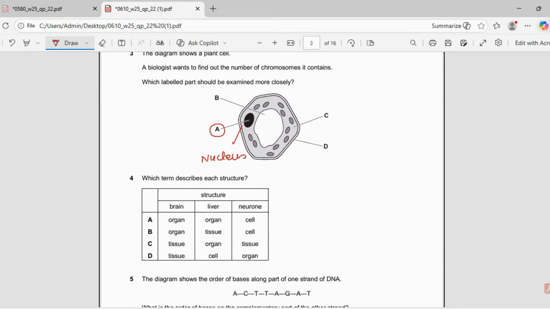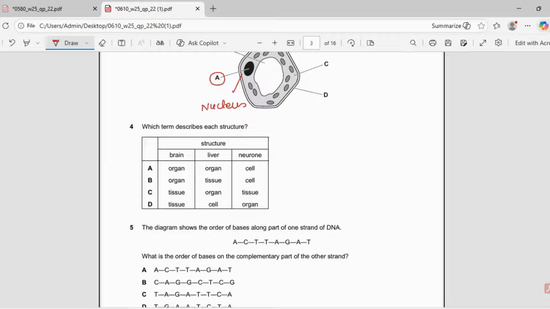Next question. Which term describes each structure? So brain, as you know, is an organ. Liver is also an organ, and neuron is a cell. So the best answer for the fourth will be A, because brain is an organ, liver is an organ, and neuron is a cell.